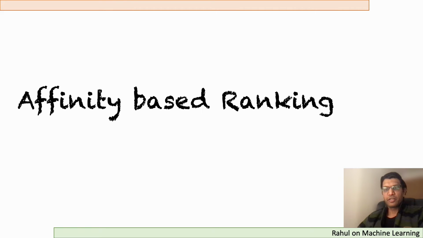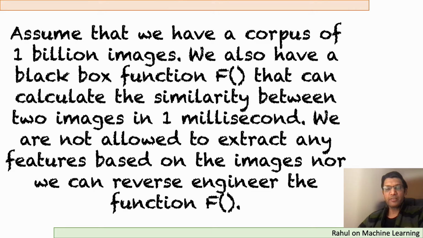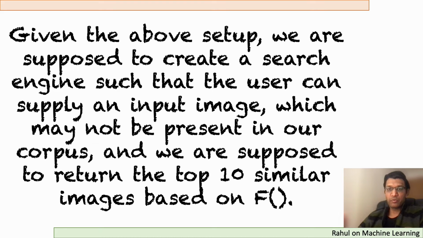Hi friends, today I would want to discuss with you a problem which I call affinity based ranking. To understand this problem, let's assume we have a corpus of a billion images. We also have a black box function f that can calculate the similarity between two images in a millisecond. We are not allowed to extract any features based on the images, nor can we reverse engineer the function f.